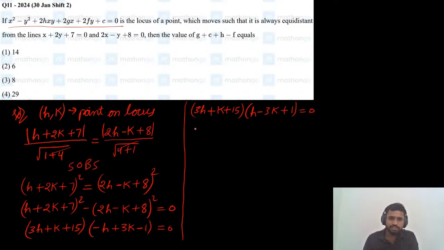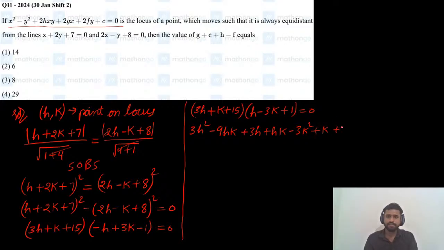Now 3h into h is 3h square, 3h into minus 3k is minus 9hk, and 3h. Next plus hk minus 3k square, and plus k.